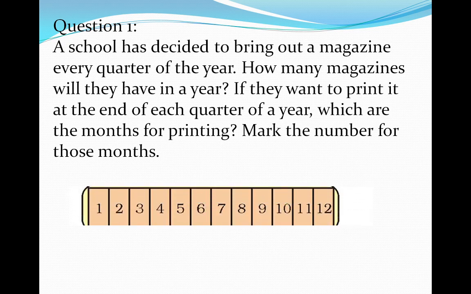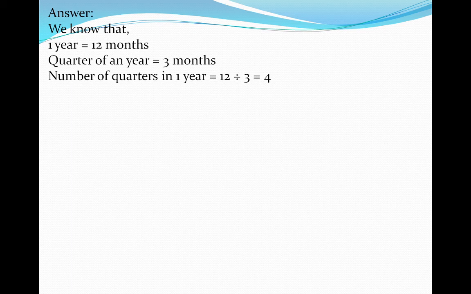Now look at here, in this picture we can see that there are 12 rectangles which indicate the 12 months of the year. Dear students, do you know the English months? That is January, February, March, April, May, June, July, August, September, October, November, December. So we know that one year contains 12 months.